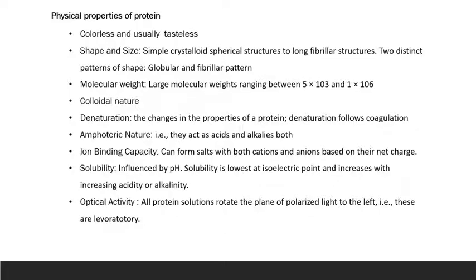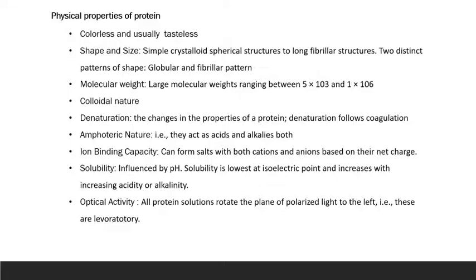Next is optical activity. Optical activity means the optical property of that particular protein. Optical property can be identified by the rotation of polarized light. If unpolarized light is allowed to pass into a particular medium, that unpolarized light will be converted into polarized light. So the rotation of that polarized light will indicate the optical activity.